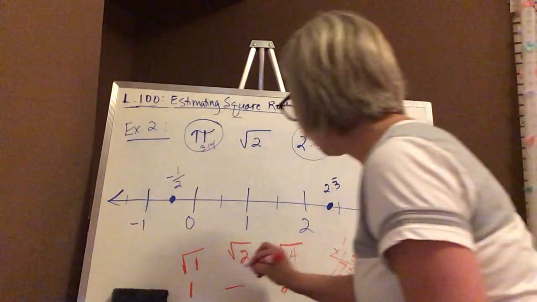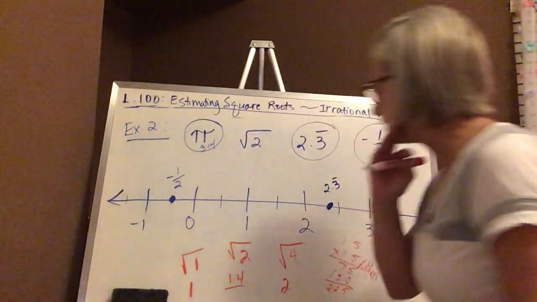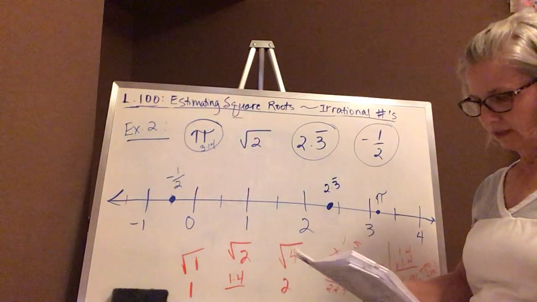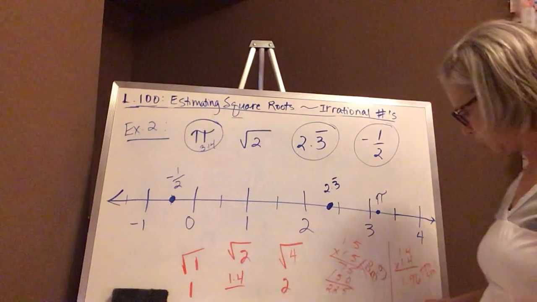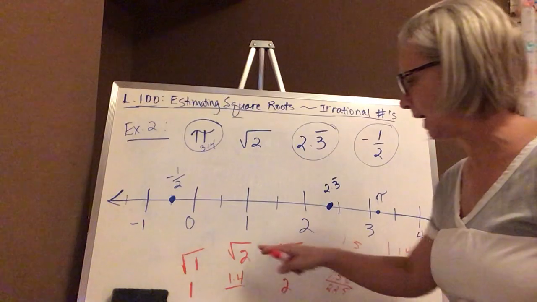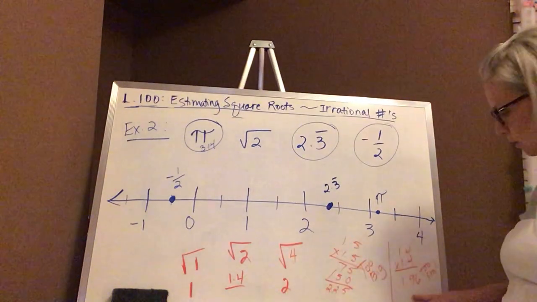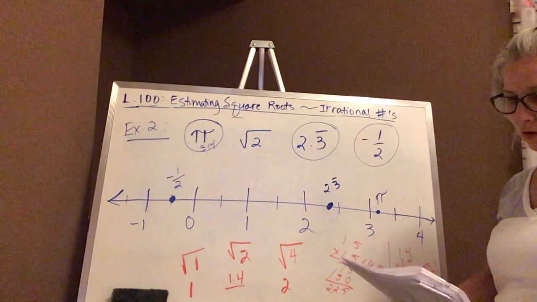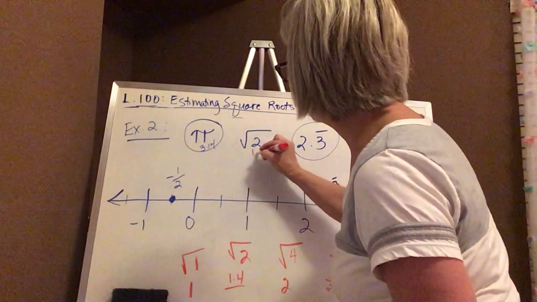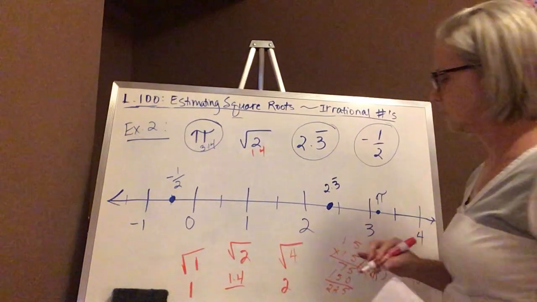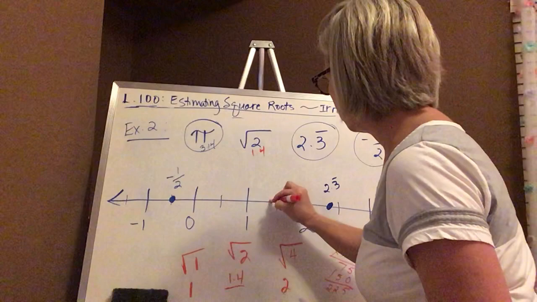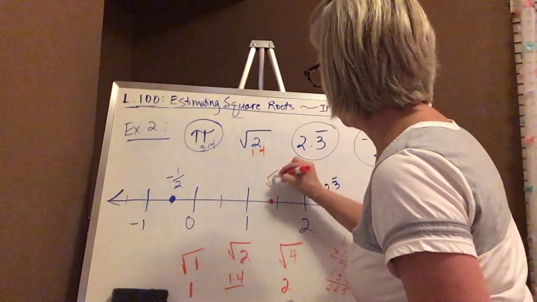So 1.4 is the approximate value of the square root of 2. 1.4 times 1.4 gets us close to 2. So let's find where that would go. 1.5 is here, so the square root of 2 is going to be right about here.